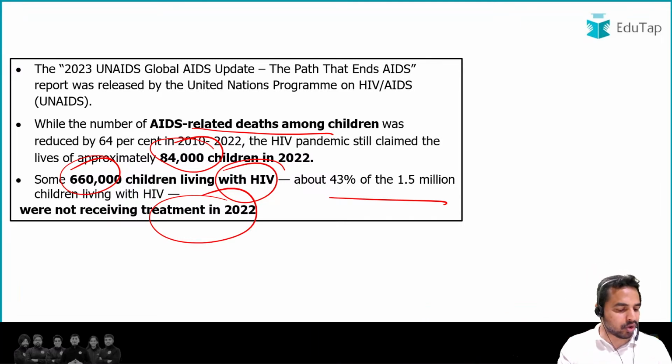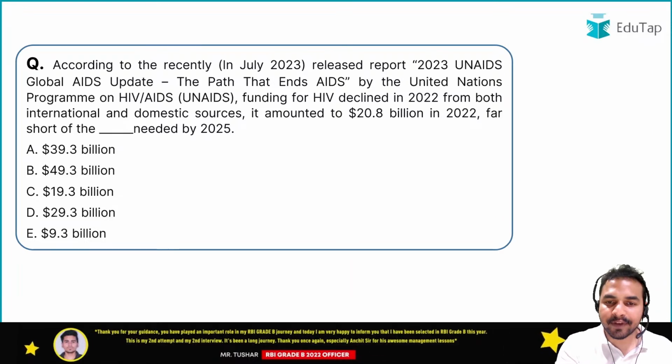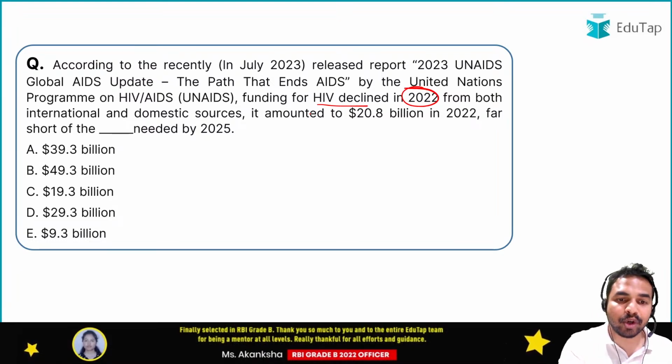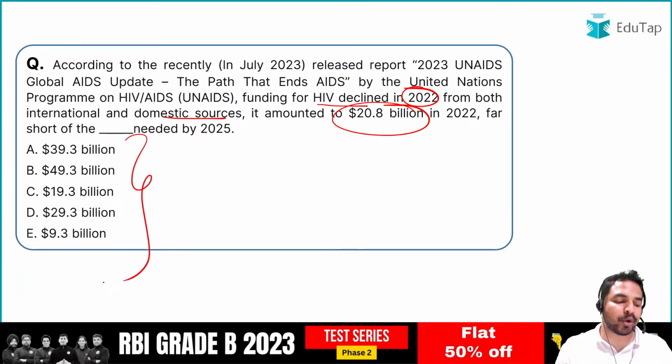I hope this is clear to all of you guys. So let's move on to the next question. So here guys, you have to tell me, in the next question it states that the funding for HIV declined in 2022 from both international and domestic sources. It amounted to $20.8 billion in 2022, far short of the dash amount needed by 2025.